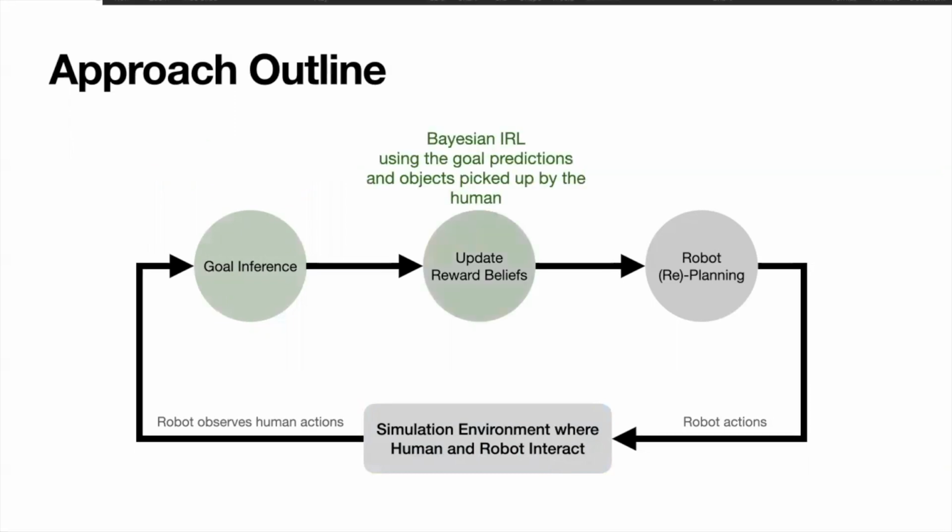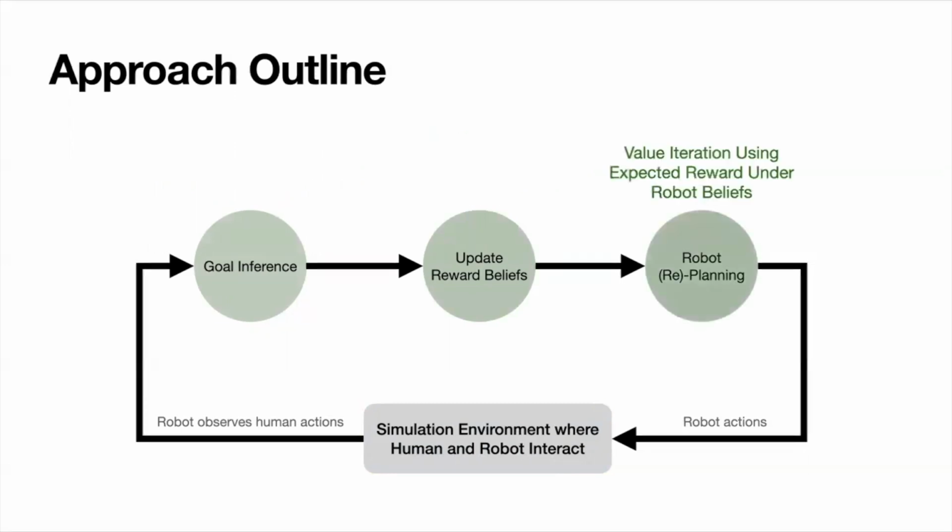From that prediction, we use Bayesian inverse reinforcement learning, as well as the objects already picked up by the human, to update reward beliefs. Essentially, we pick out a hypothesis from the set mentioned before and say that this is what the robot believes the human's reward function is. And then we do value iteration using expected reward under robot beliefs.